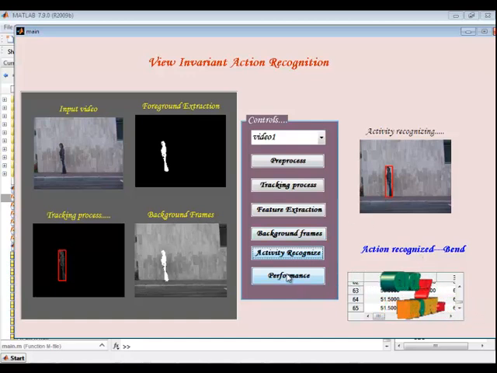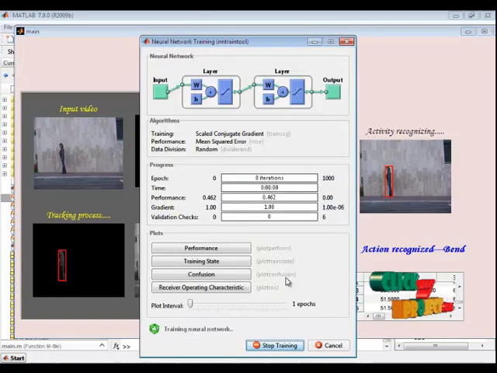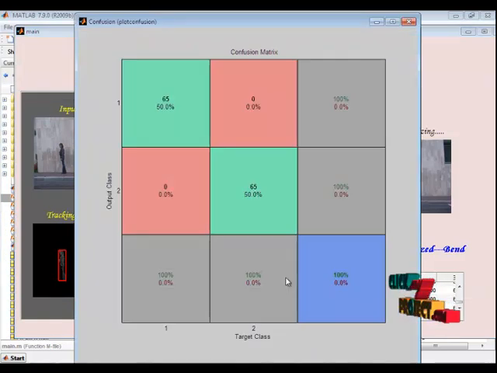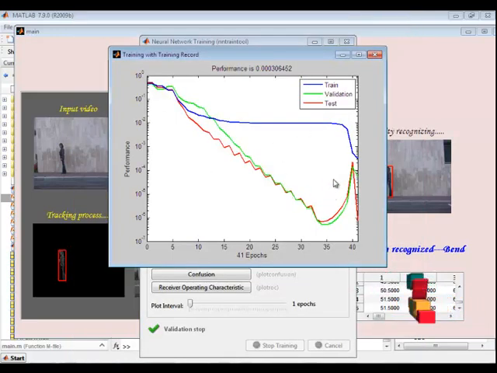Now let's see the performance. In performance, we are evaluating the performance of the classifier. This is the confusion matrix. There is no confusion or misclassification in our classifier. It will provide a 100% result. This is the performance values of our classifier. Training and validation results are plotted in the chart.